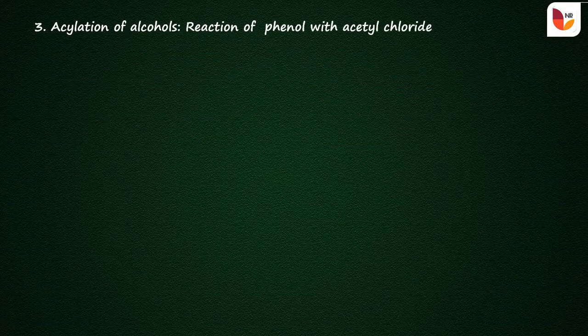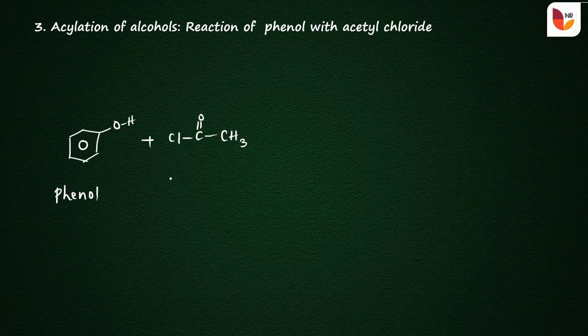And let us take one more example, that is acylation of alcohols. Acylation, that is the reaction of phenol with the acetyl chloride. So let us take the formula for the phenol, that is OH group is attached to the benzene ring. So it is OH, so it is phenol. So this phenol reacts with the acetyl chloride. So the formula for the acetyl chloride is CH3, C double bond O, and Cl. It is acetyl chloride.